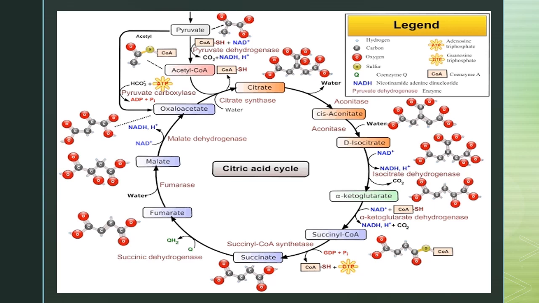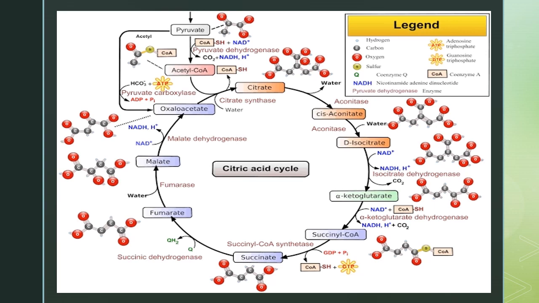Pyruvate, the product of glycolysis, enters from glycolysis to the citric acid cycle, where it converts into acetyl CoA. This reaction is catalyzed by pyruvate dehydrogenase enzyme, and the formation of NADH plus H plus and carbon dioxide occurs at this stage. Then the condensation of acetyl CoA with oxaloacetate gives citrate, and this reaction is catalyzed by citrate synthase enzyme.